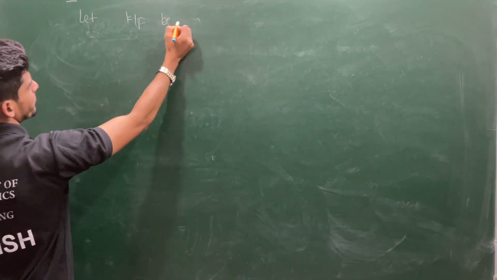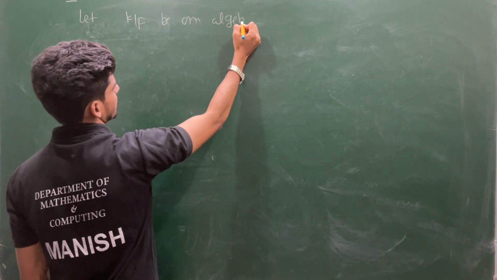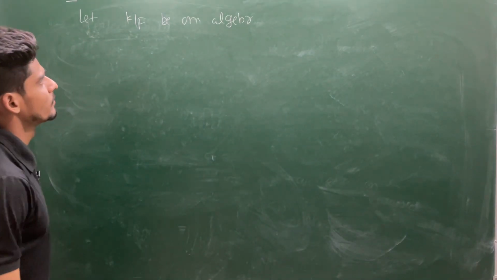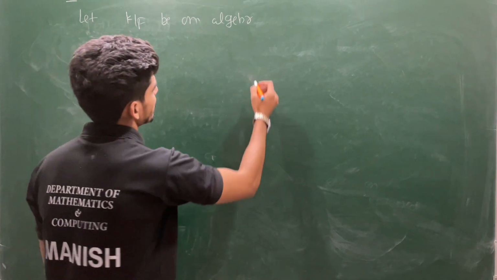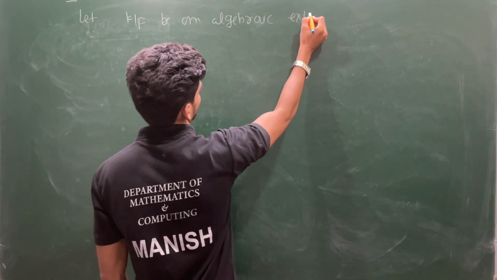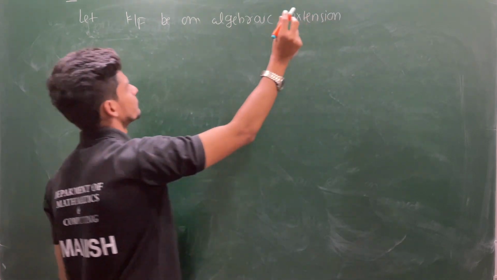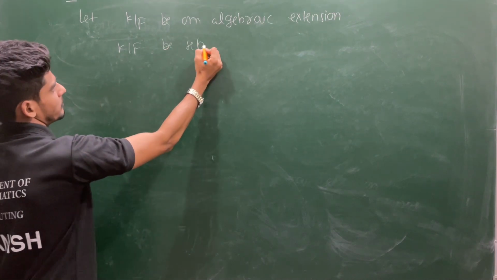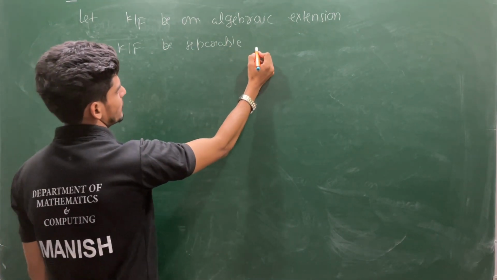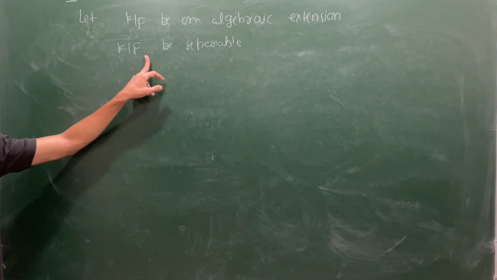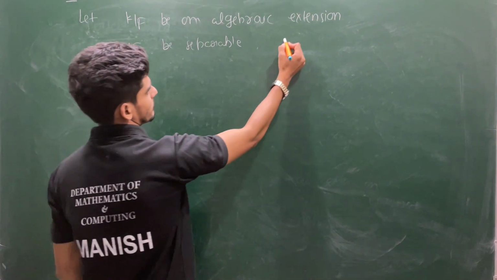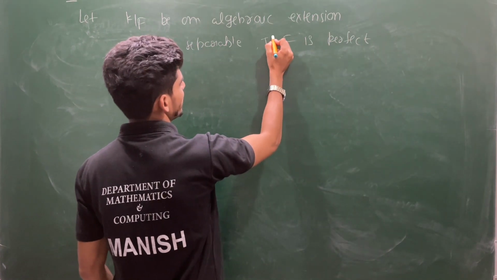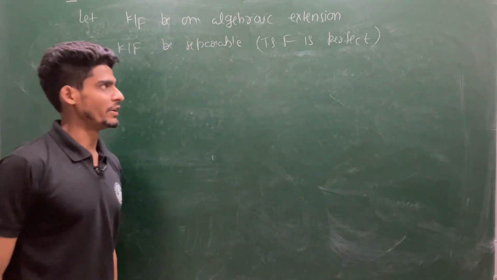Let K over F be an algebraic extension. So this we have given. Suppose K over F is separable. Then we prove that this F is actually a perfect field. So this we need to show, that F is a perfect field.